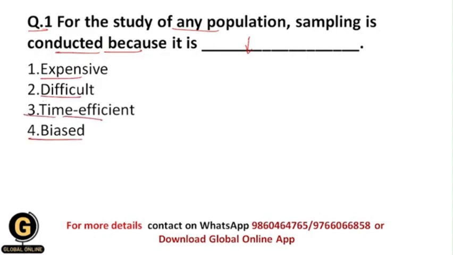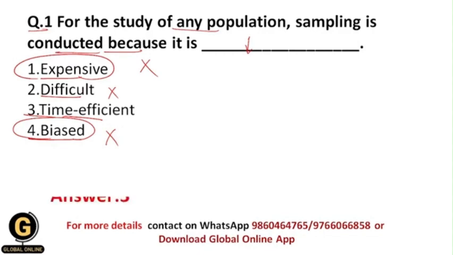So students, whenever you see these options, you will understand that whenever some technique is expensive, then why would a researcher use it, right? Then it will be a disadvantage for him. So this will get eliminated. Whenever a technique is difficult, then obviously no one will follow it. Whenever a technique is easy, then obviously one can follow it, and that's why this option also is a disadvantage. So this option gets eliminated. And as well, whenever there is a biased technique, because of that there will be unethical issues in the research, and that's why no one wants this. So this again gets eliminated as it is disadvantageous, and that's why your correct answer should be 3.